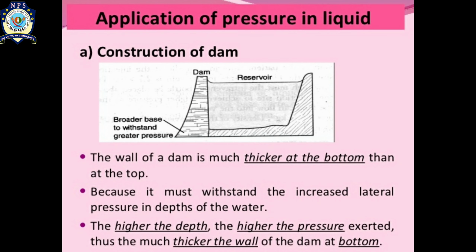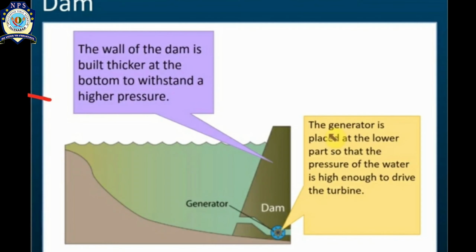So the first application of the pressure in liquid is the construction of a dam. You can see the wall of the dam is much thicker at the bottom than at the top because it must withstand the increased lateral pressure in the depth of the water. The higher the depth, the higher the pressure exerted. Thus, the wall of the dam is much thicker at the bottom.